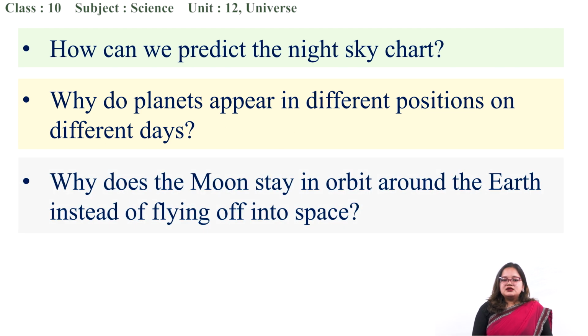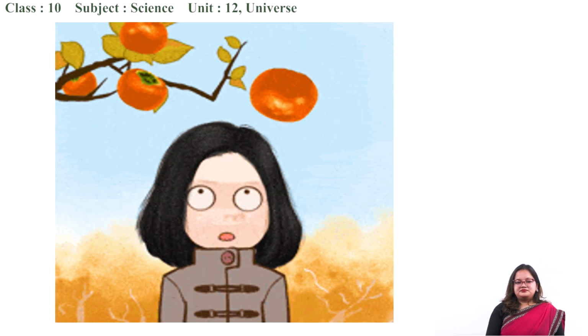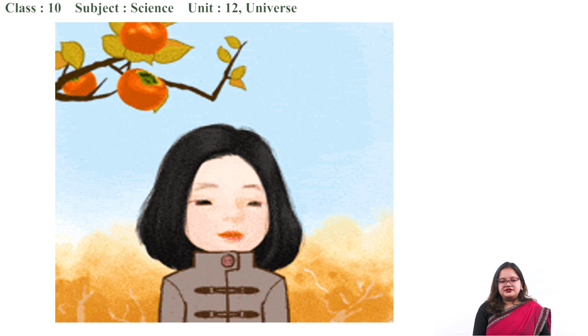And another one is, why does the moon stay in orbit around the earth instead of flying off into space? Whatever questions have arisen might be similar to this one, and the answer is in this diagram. The answer is in this video.